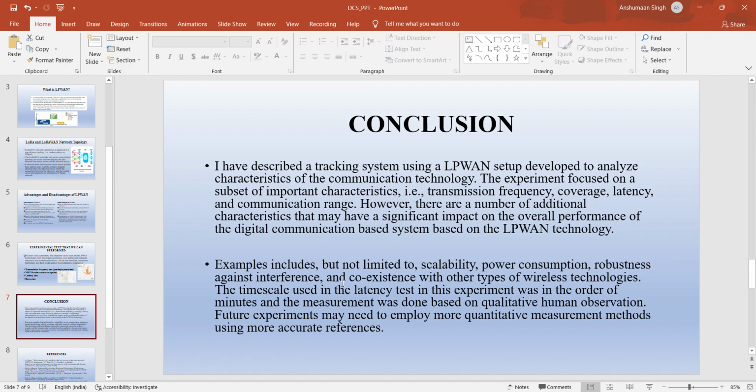So this is all about LPWAN technology. I have discussed what LPWAN is, what the use of it is, what the network technology used in it is, what the advantages and disadvantages of it are, and what experiments we can perform. There are so many things in this, so I am concluding my topic here.